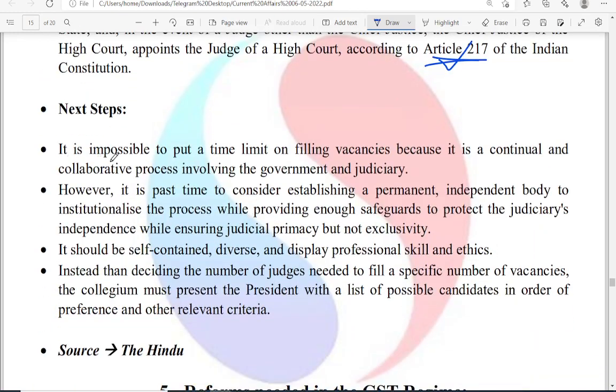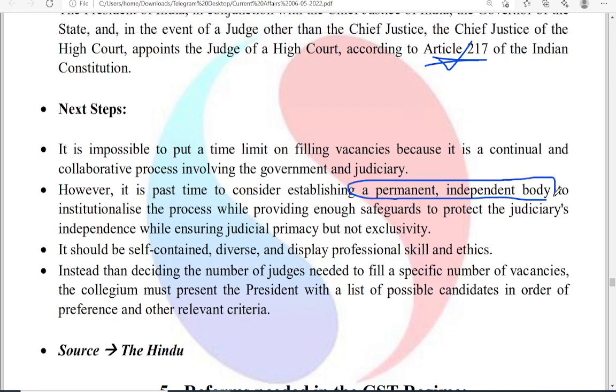Okay, so it is impossible to put a time limit on filling the vacancies because there is already a lot of pendency and a lot of vacancies. It is past time to consider establishing a permanent independent body. Yes, a permanent as well as independent body has to be established in order to make the appointments in the judiciary. It should be self-contained, diverse and display professional skill and ethics.